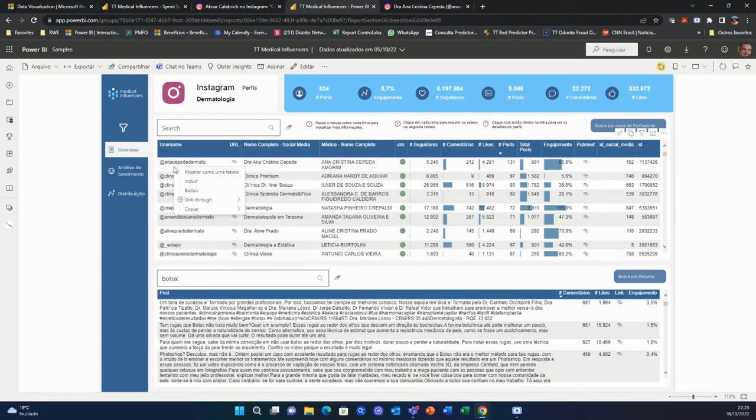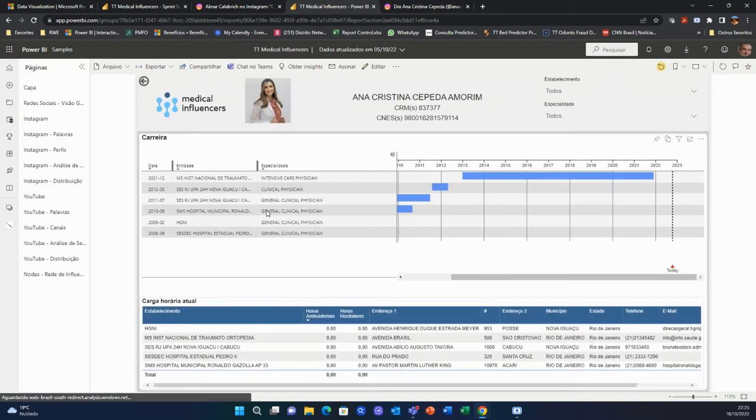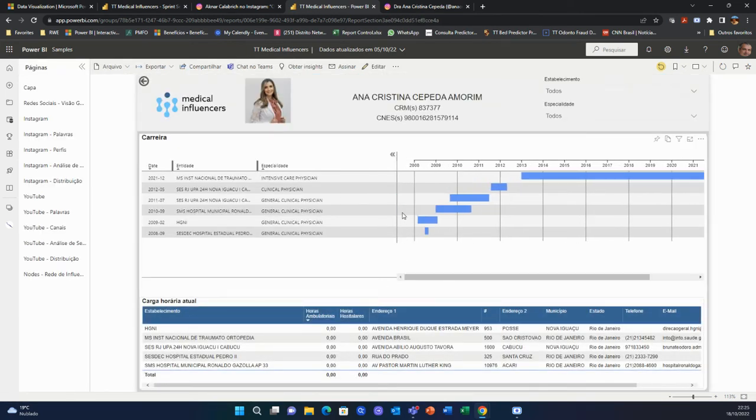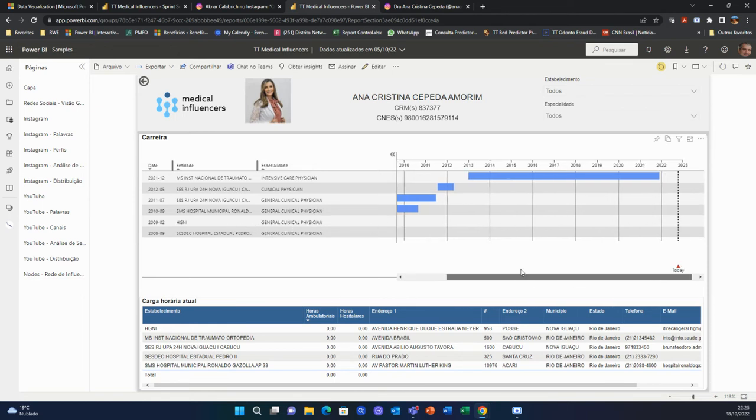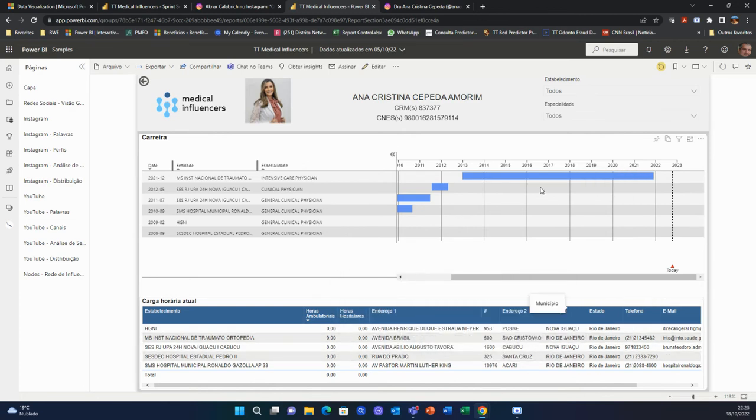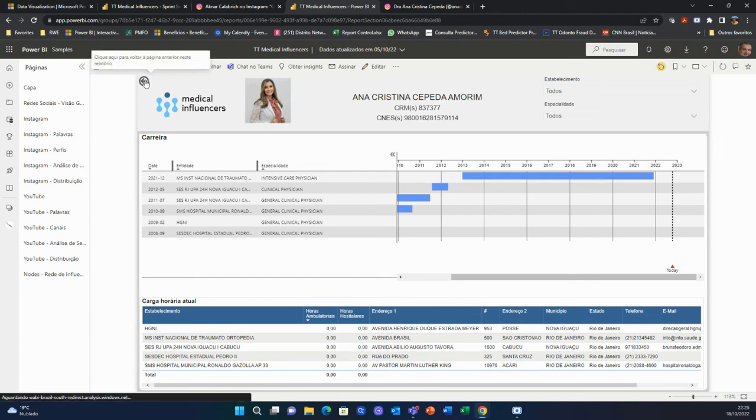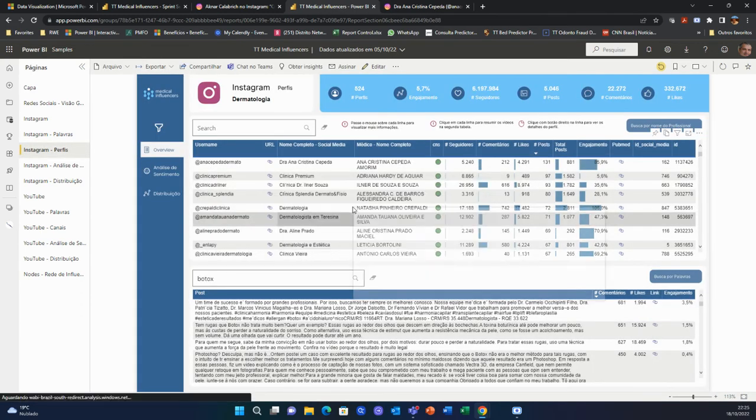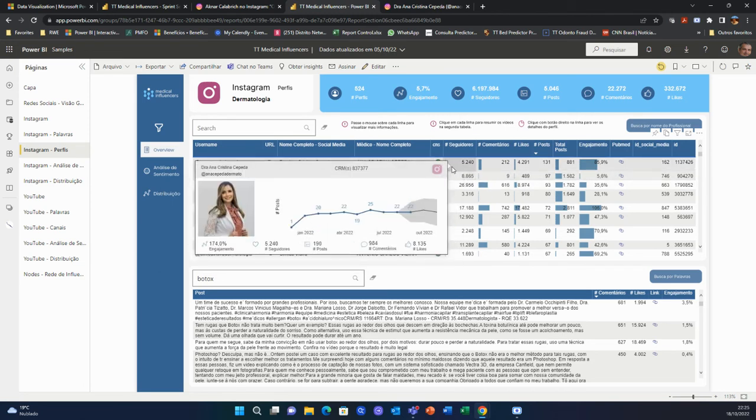I forgot to let you know about the career of the professional. So you can see here the career for this specific professional, where this person worked in each position at each institution, and then the institutions where they are working right now, and all the details for all the institutions they worked at over time. It's very nice to see the career for each professional as well.